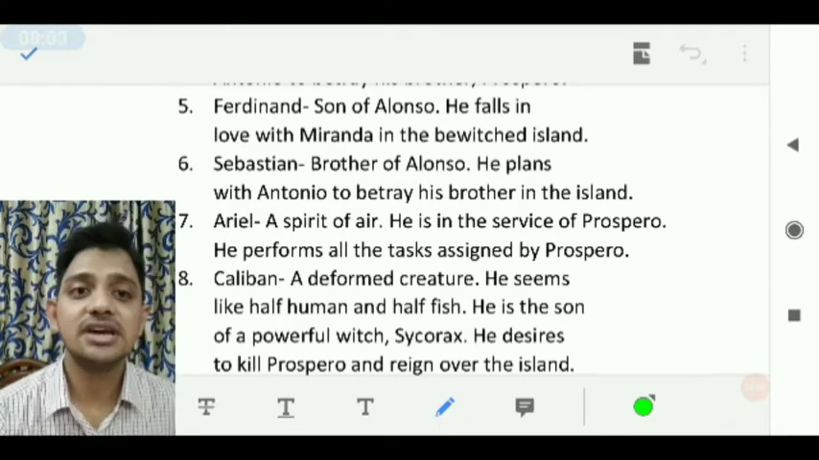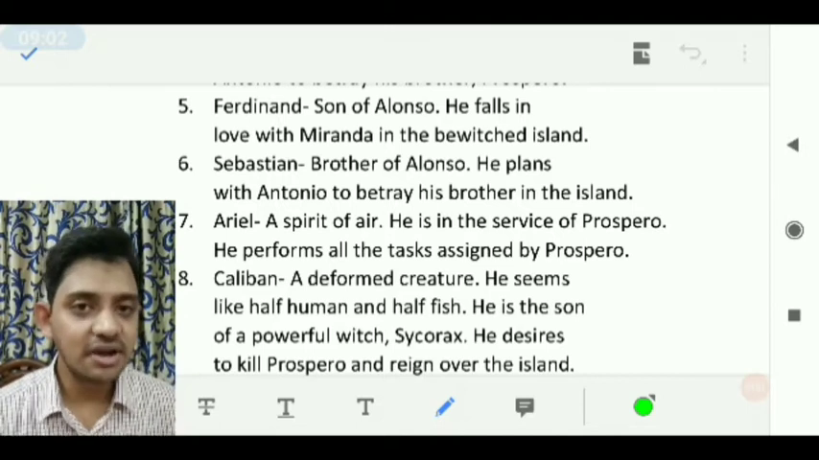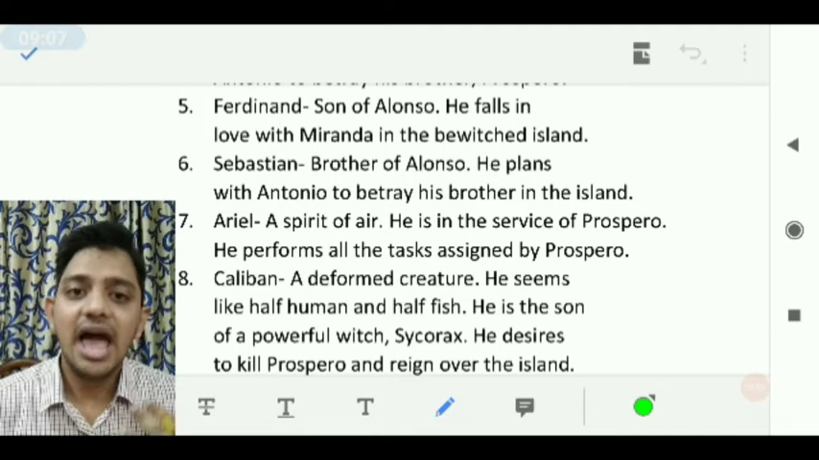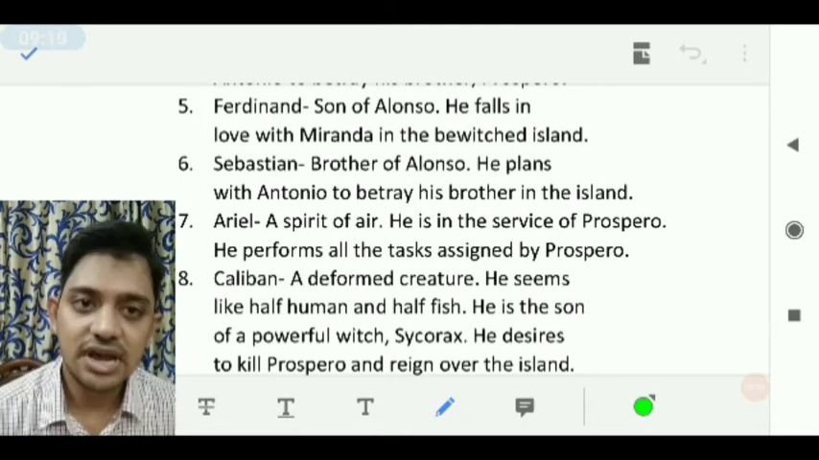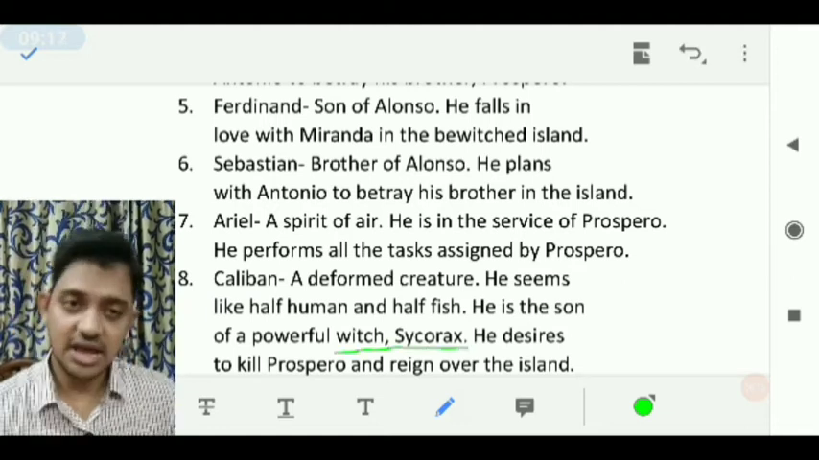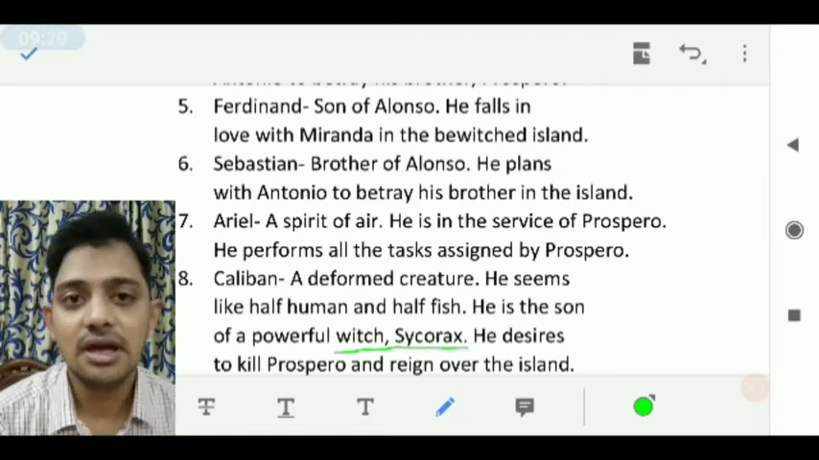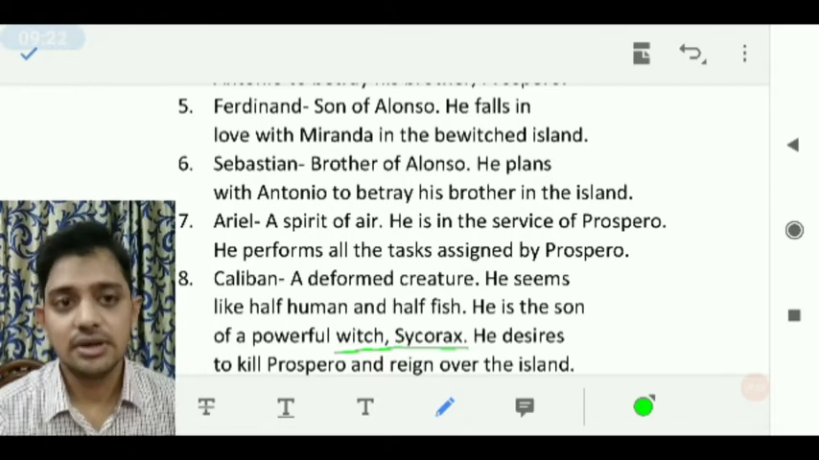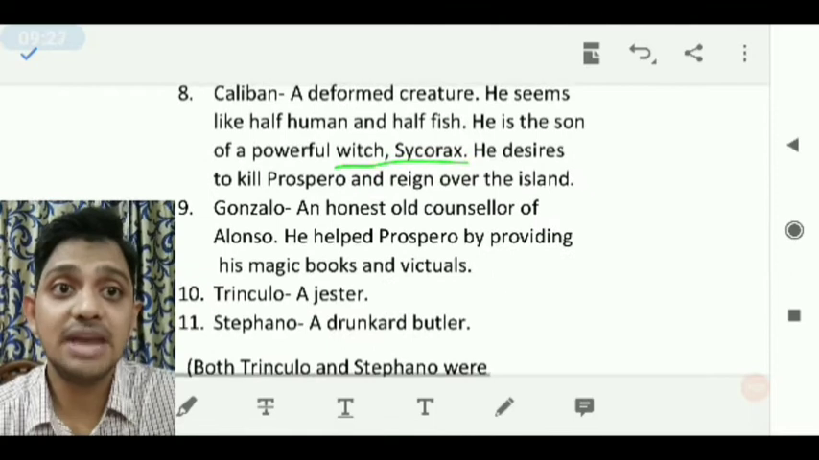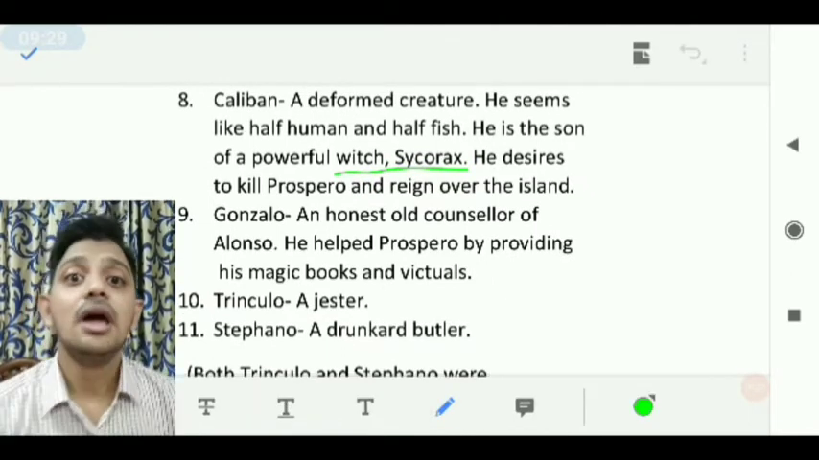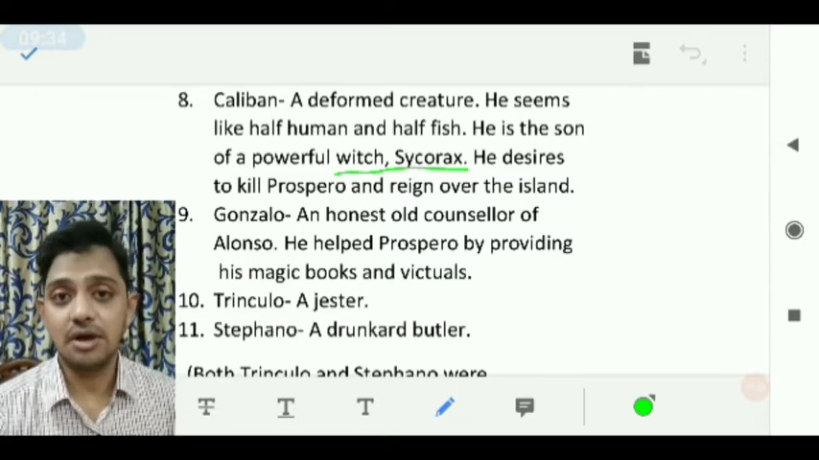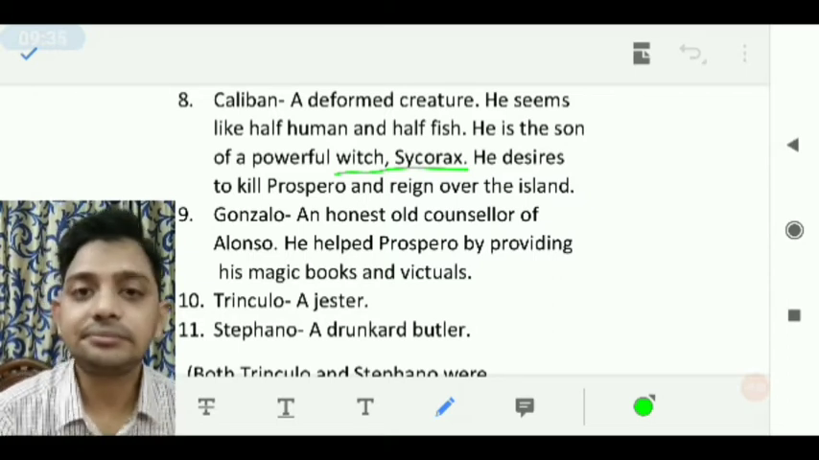Caliban is another character. Caliban is a deformed creature, which means his body is half human and half like a fish, and that's why he is called a monster. He is the son of a powerful witch called Sycorax. In Act 1, Scene 2, we'll see her name discussed, Sycorax. And he wants to kill Prospero. Why? Because Caliban thinks that the island belongs to his mother Sycorax, and it was taken by Prospero.